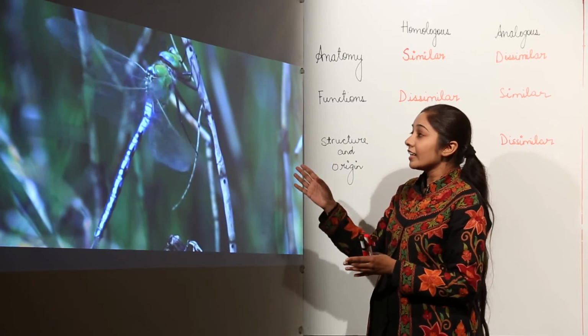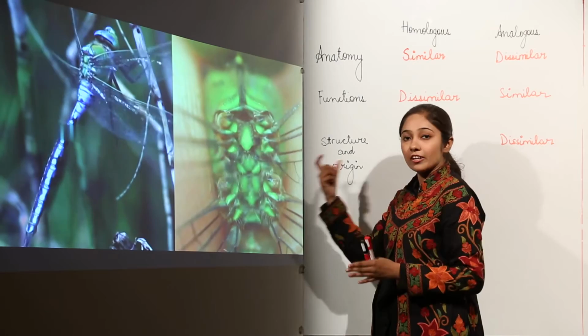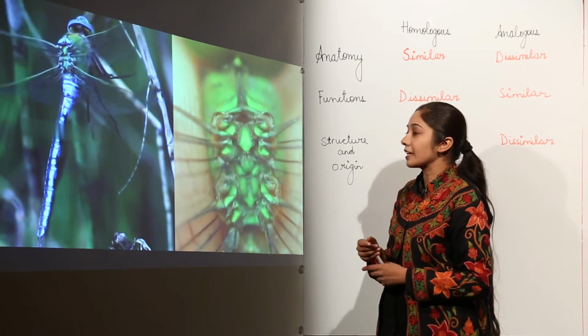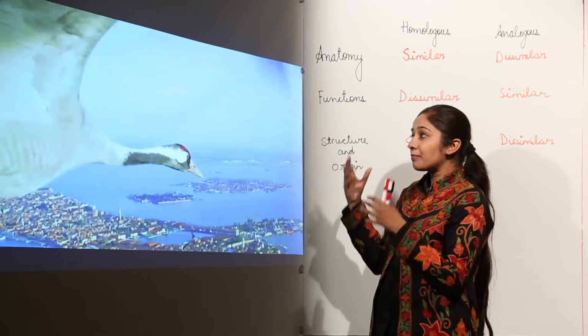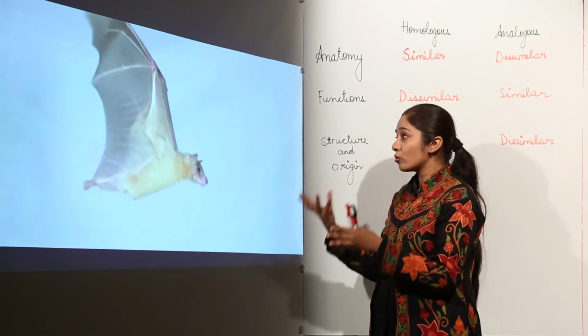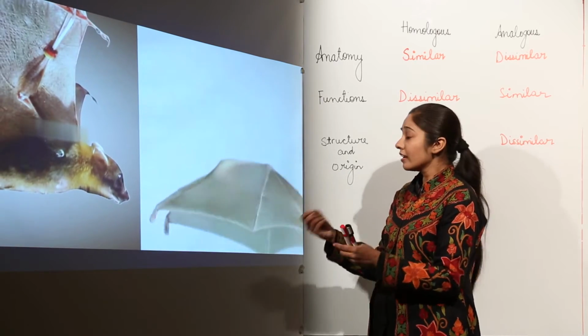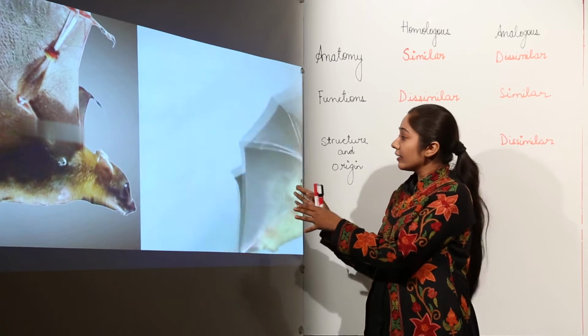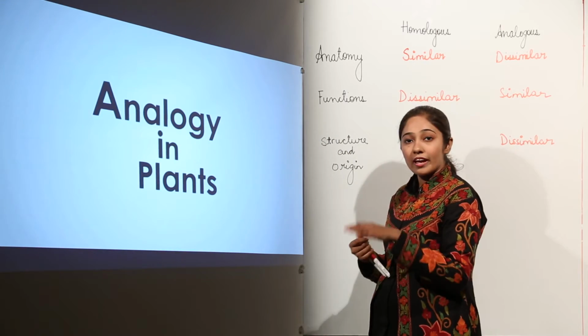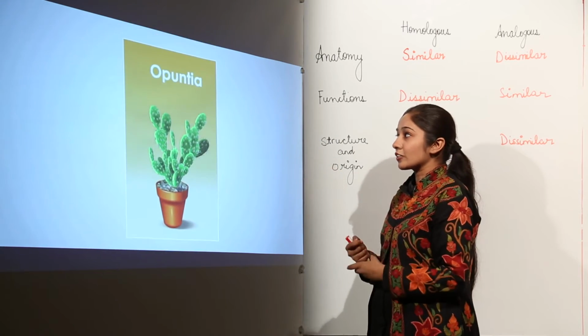You talk about insects: the wings of an insect are formed from the integument, the outer covering of the skin. If you talk about a bird and a bat, they are made of what? They are made of bones and flesh. So this is how the wings of a bat are also there, which are entirely different basic structures, but they perform the